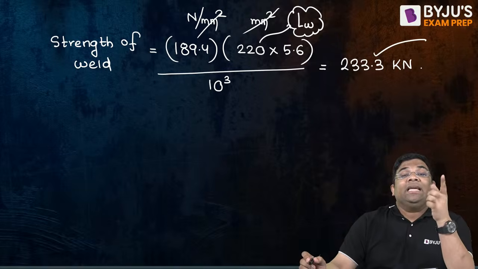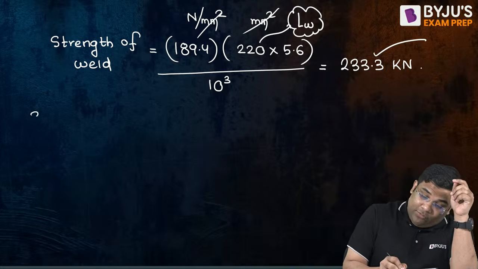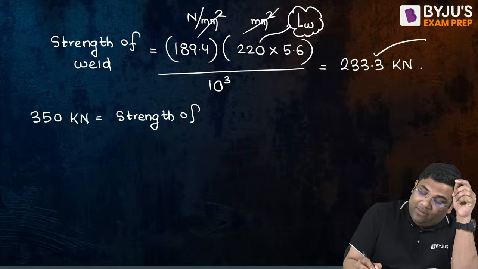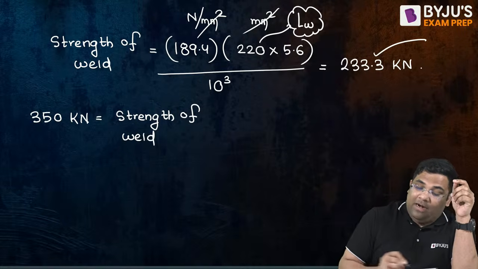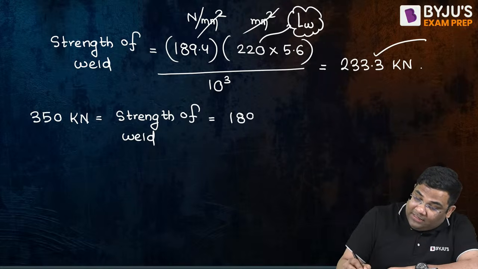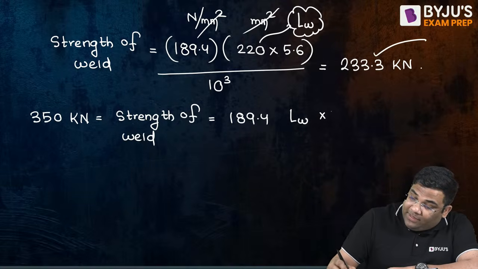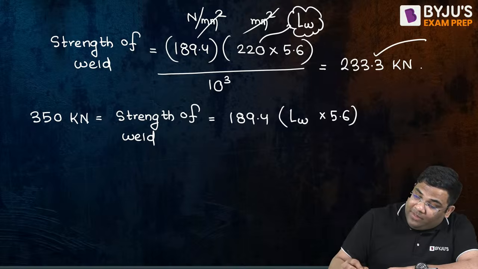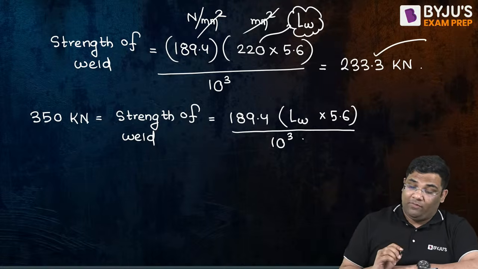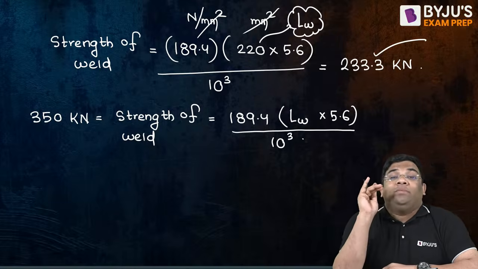Yes. Or I can say if I want to take the load of 350 kilonewton, I have to make my strength of weld equal to that load. Yes or no? So in this case, this will be the stress into area. In area, the length of weld will change. The throat thickness will remain same. So from here, can you give me the new length of weld when the load has to be 350?